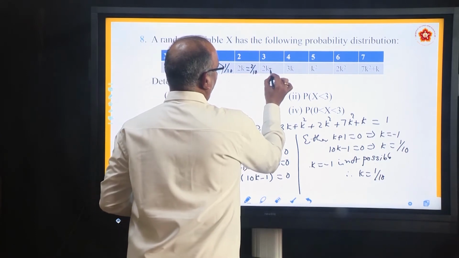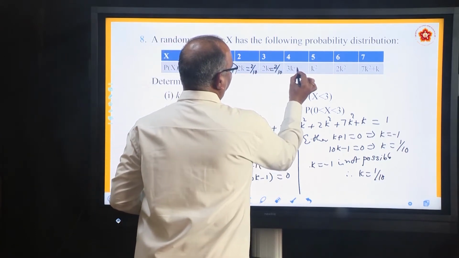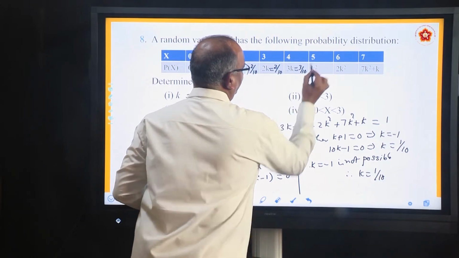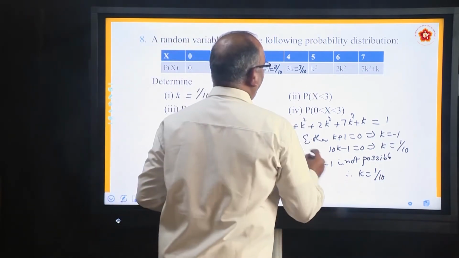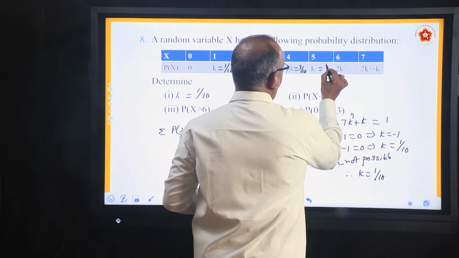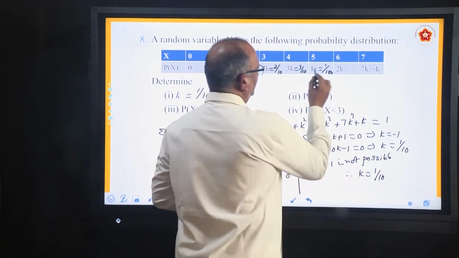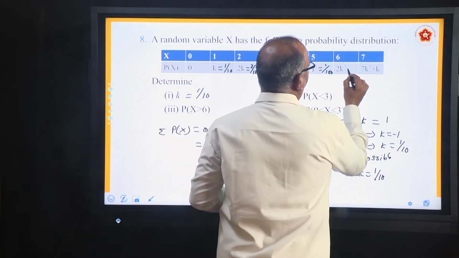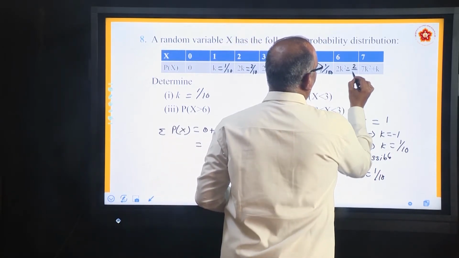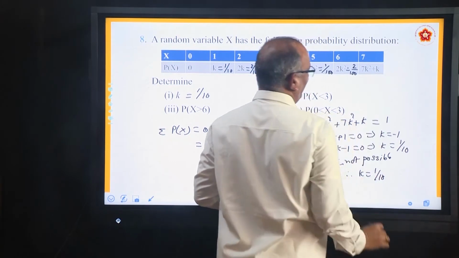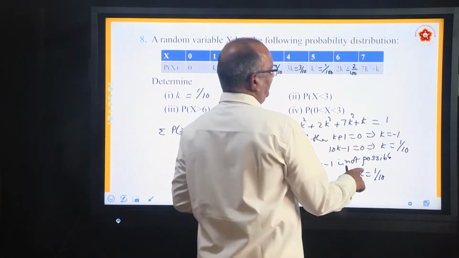This is also 2 by 10. This is 3 by 10. This is k square. K square means 1 by 100. 2k square, 2 by 100. 7k square plus k, 7 by 100.